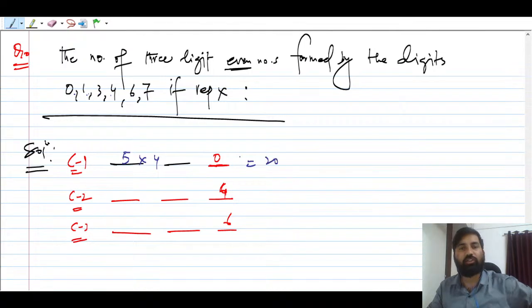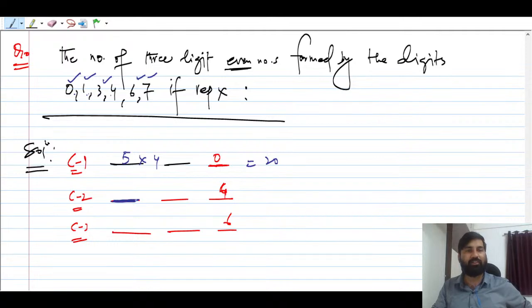कितना आ जाएगा? 20. Don't take this, that is 1 only, right? 5 into 4 is 20. Now, in how many ways can we fill this? See, 0 is there, 1 3 6 7 is there, but this cannot be filled by 0 here. You should not consider 0. So if you do not put 0 here, then what are the digits that you can put? 1 2 3 4.